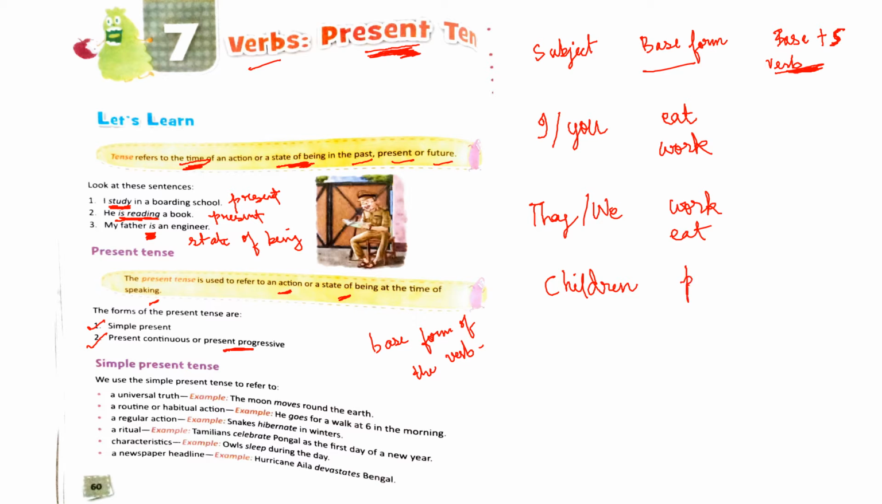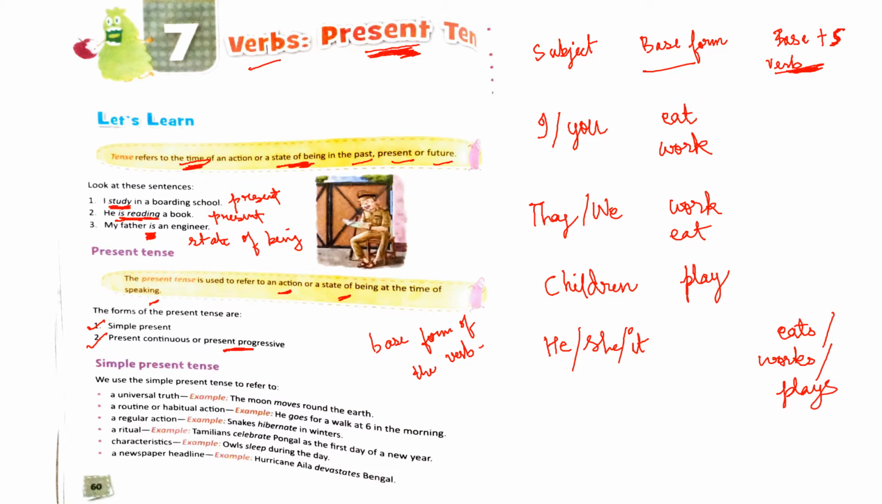So for example, play. Children play. You will not say children plays. That would be incorrect. So with children you will use the base form. Okay. And if the subject is he, she, or it. Okay. He, she, or it. In this case you will use the base form plus s. So you will say he eats, or she works, or it plays.